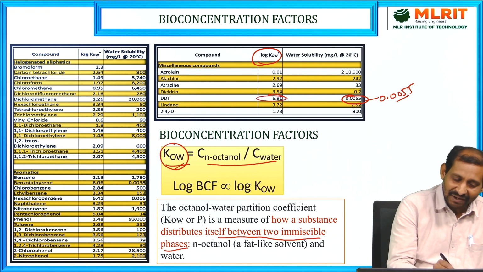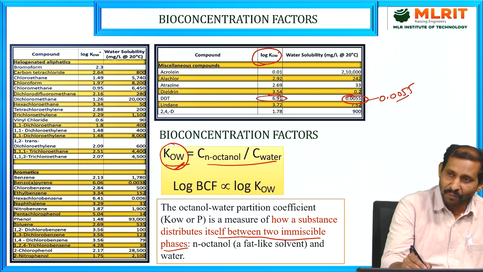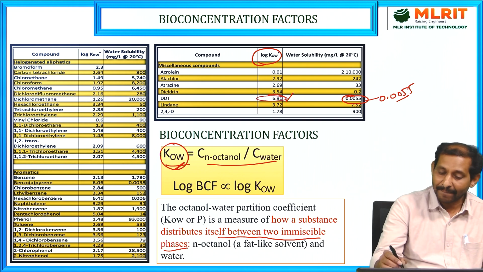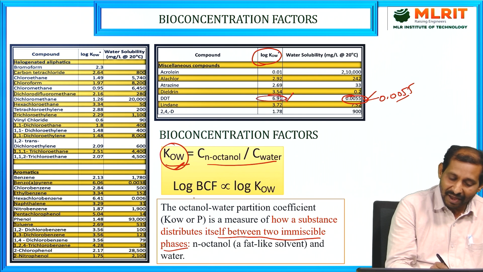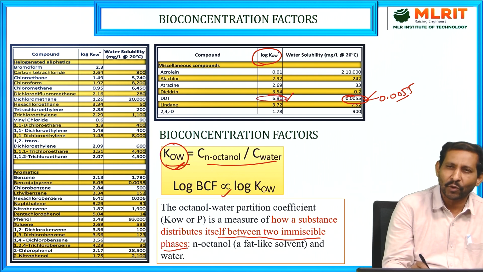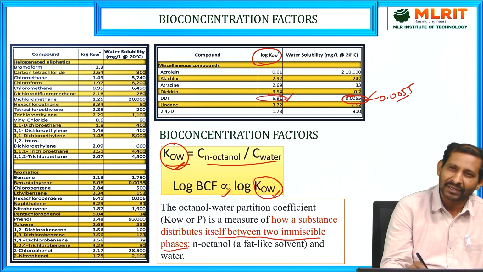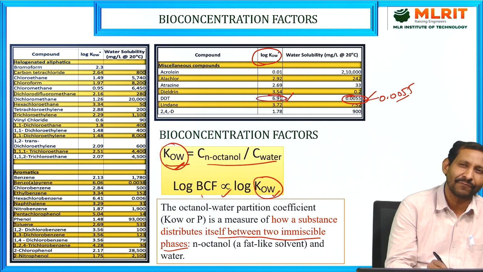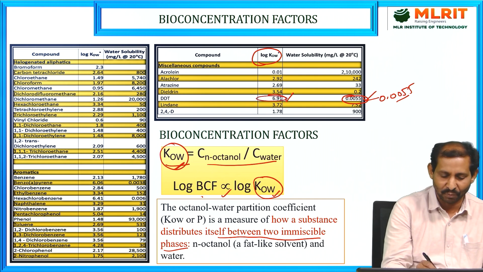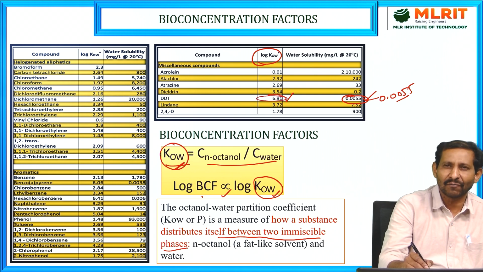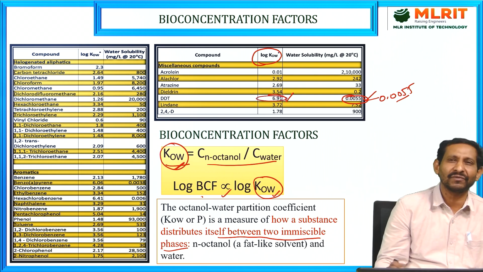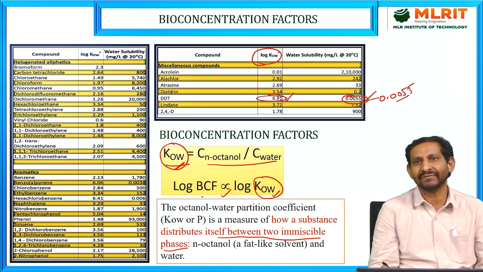For DDT the log octanol-water coefficient is 6.91, but the water solubility is very low. Based on this, the log of the bioconcentration factor is directly proportional to the log of the octanol-water coefficient. If the octanol-water coefficient is higher, that chemical's bioconcentration factor will be higher. That's why compounds with a higher octanol-water coefficient will be more accumulated in the tissues of organisms.